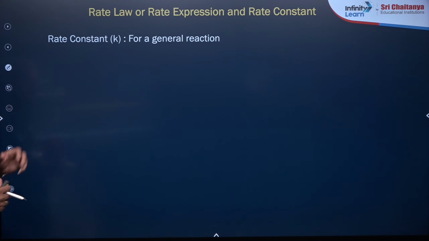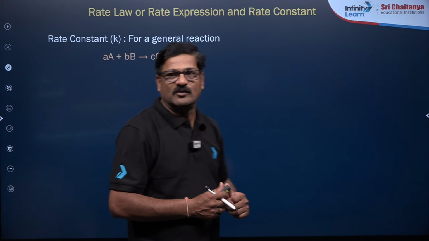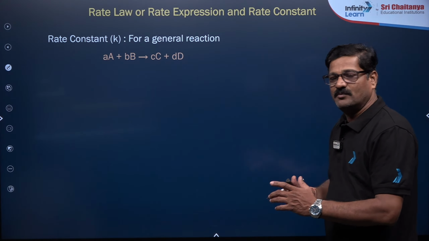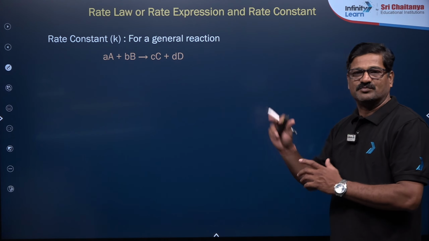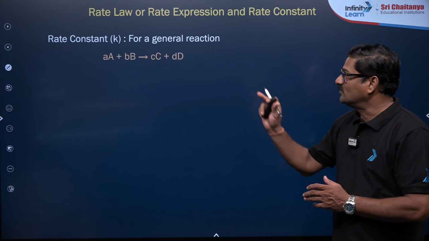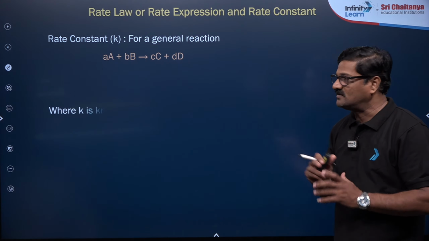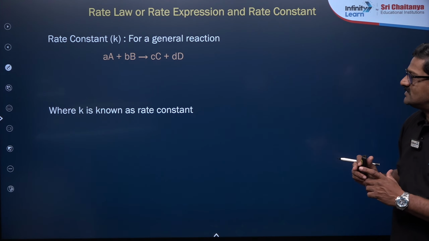And the rate constant, for a given general reaction, let's say a moles of A plus b moles of B gives rise to c moles of C and d moles of D, K is known as the rate constant.